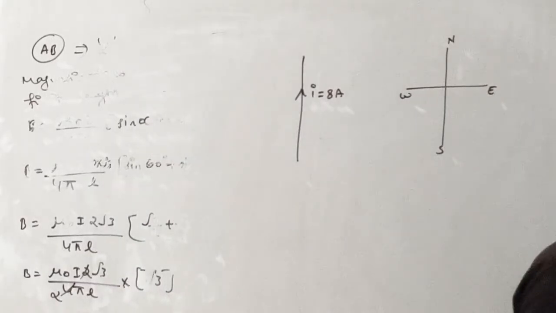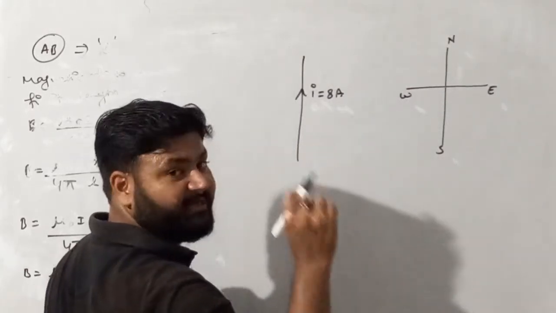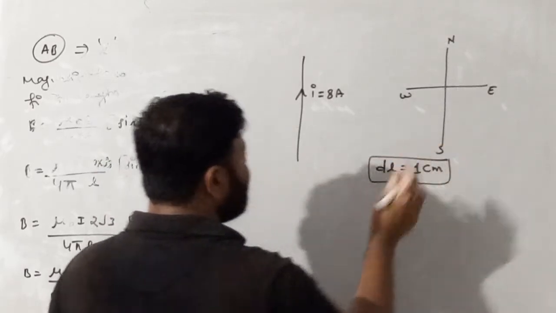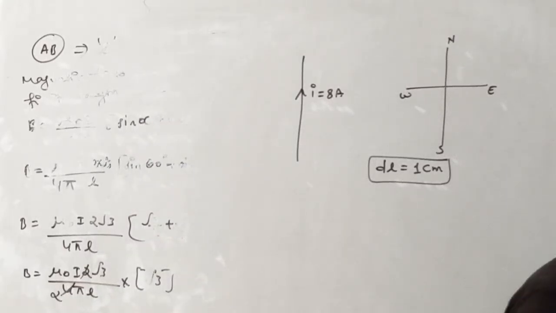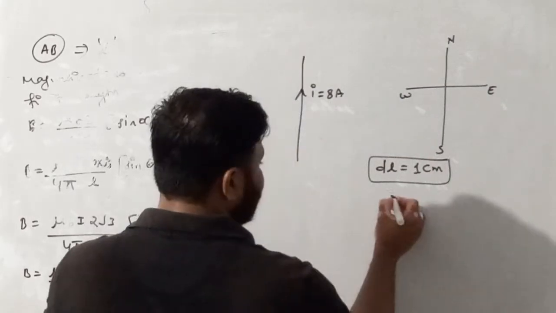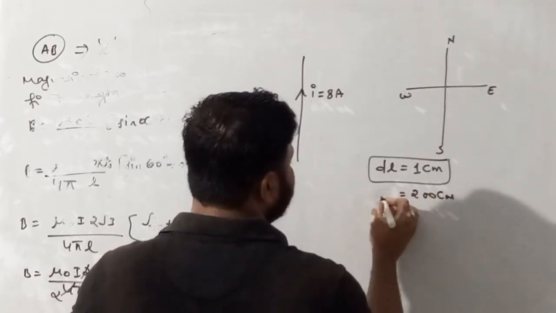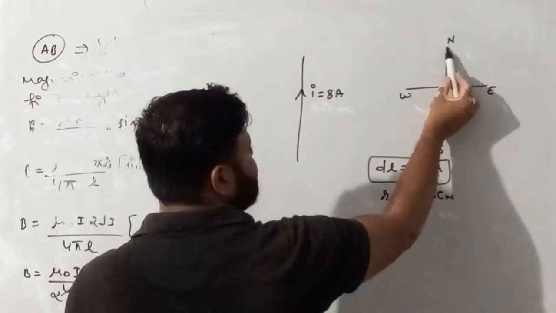Now they are saying find the magnetic field due to a 1 centimeter piece of wire. So my dear student, 1 centimeter is basically very small length wire. So very small length means DL is 1 centimeter. Find the magnetic field due to 1 centimeter piece of wire at a point 200 centimeters. So distance, that is A, is nothing but 200 centimeter, or we can say R is nothing but 200 centimeter from northeast from the piece. So northeast, so this is north, this is east.